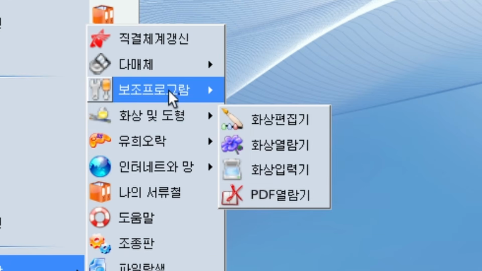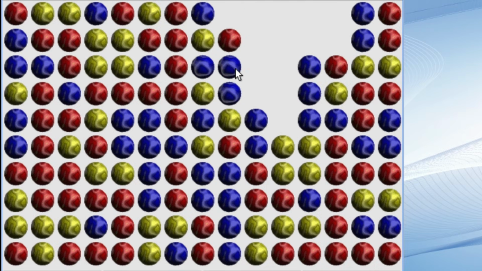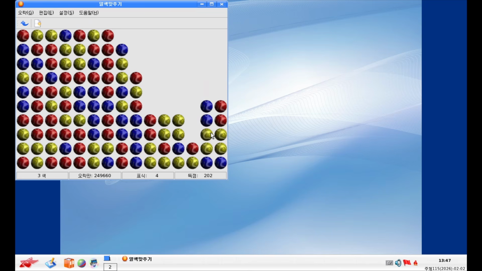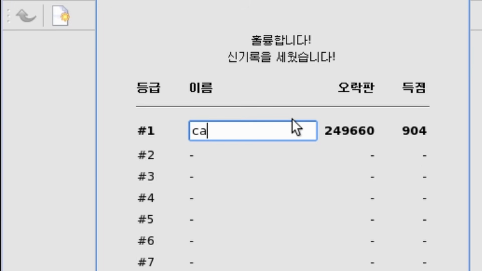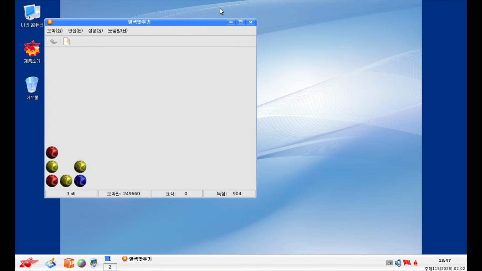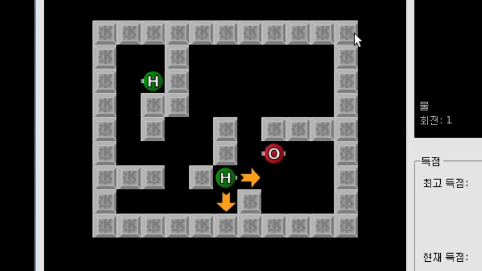We have XPDF. We have a marble game, and I don't understand what I just click. Yeah, what is the purpose of this game? Oh, so let's write our name Cat. And now I'm in the North Korean scoreboard or blacklist. This is just a KD game. Yeah, they didn't even bother to change the blocks to another thing. They just have the KD logo.